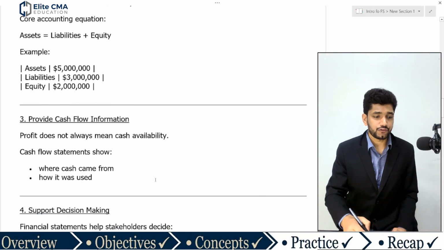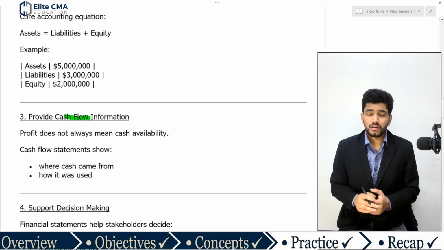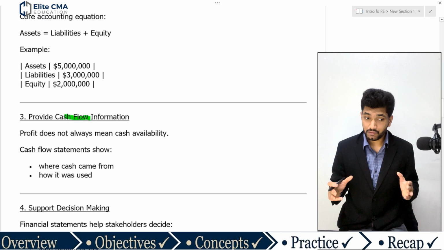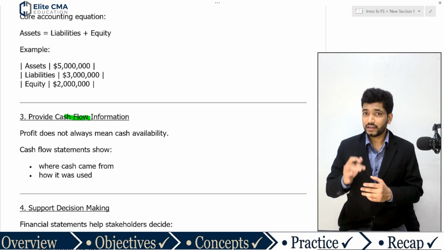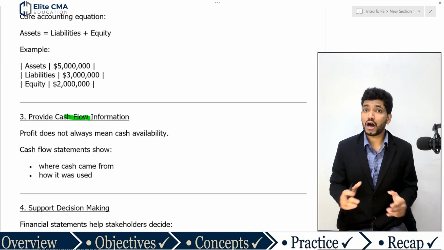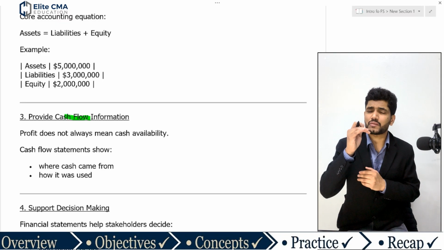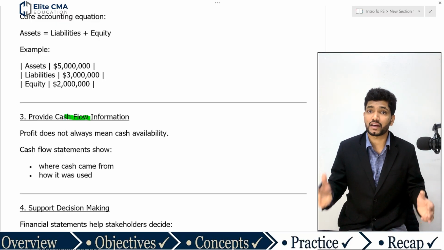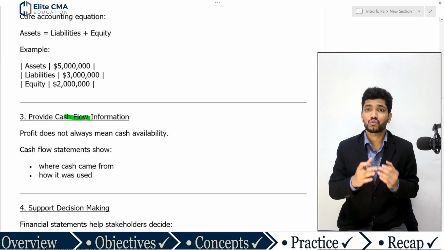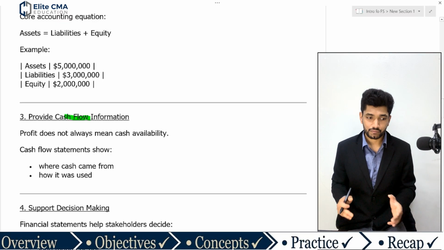Then, provide cash flow information. Again, when it comes to profit, it does not always ensure cash availability. The cash flow statement will define where the cash came from and how it was used. So the cash flow statement will answer these two questions: from where the company receives money and how the company spends that money.